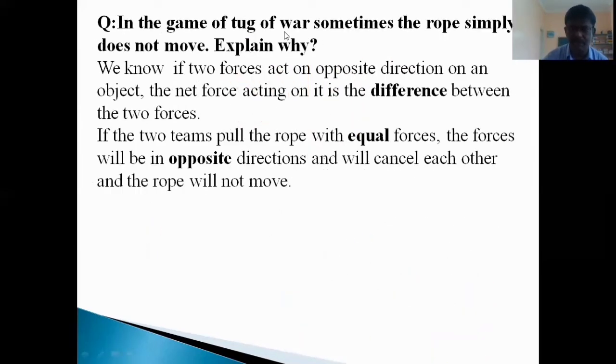In the game of tug of war, sometimes the rope simply does not move. Just think over it, children. When will the rope not move?